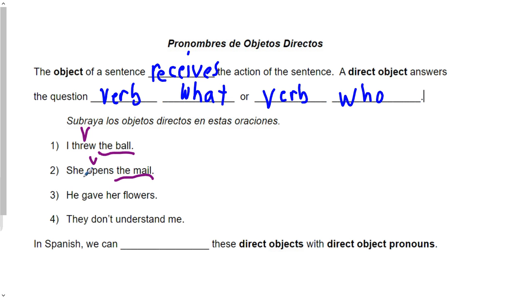He gave her flowers. This is a tricky one. Verb is gave. Gave what? He did not give her. He gave flowers. So flowers is your direct object. They don't understand me. Understand is our verb. Understand who? Me.